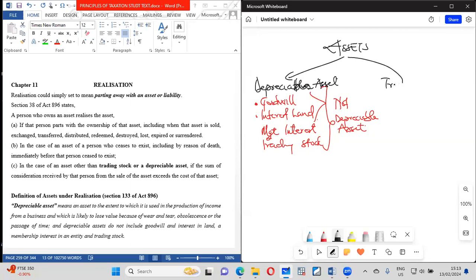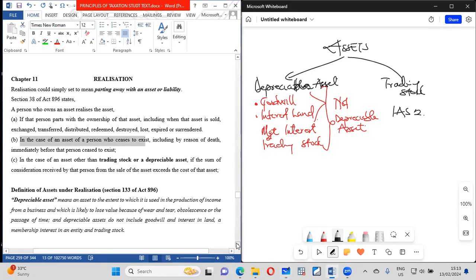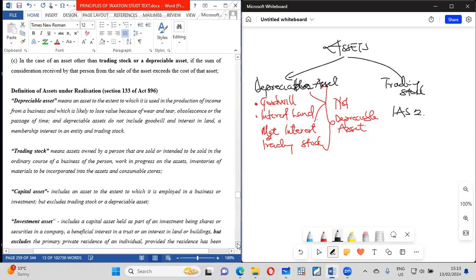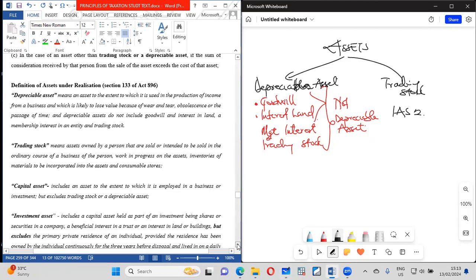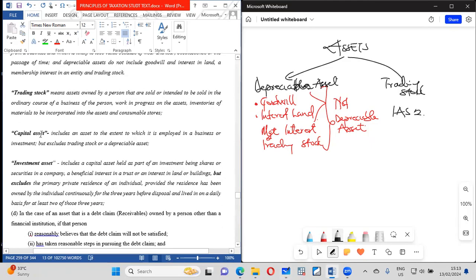We said that these are basically what you deal with in your daily course of activity. So we made reference to IAS 2, like financial reporting. And again, we have another type of asset called what? Capital asset. Capital asset includes those assets you employ in your business or investment, but they exclude depreciable assets and trading stock.